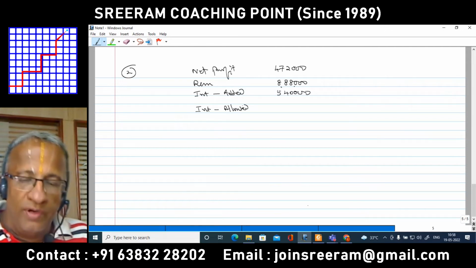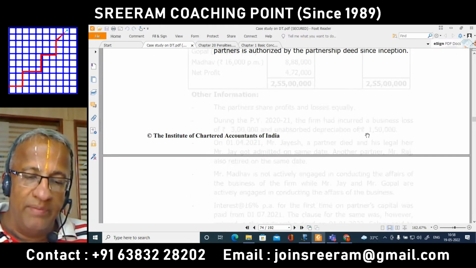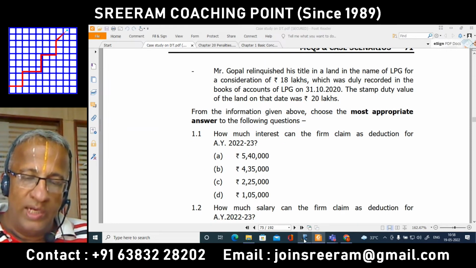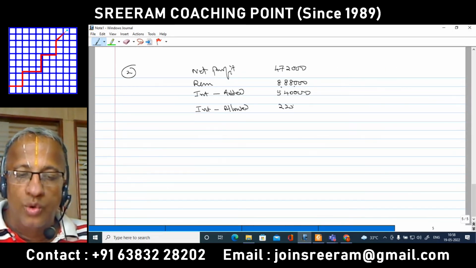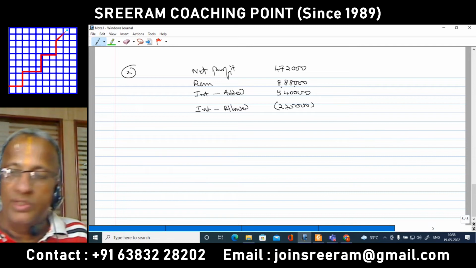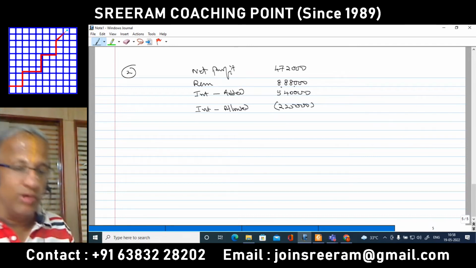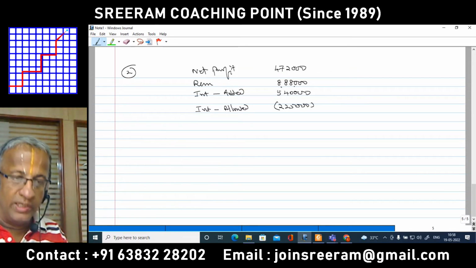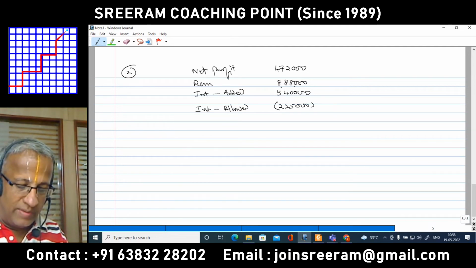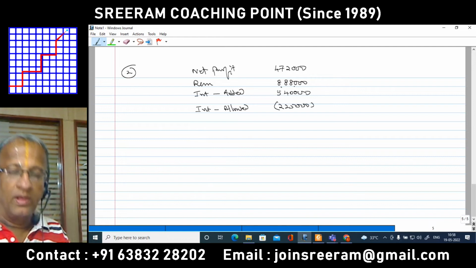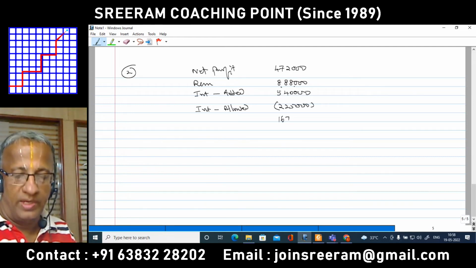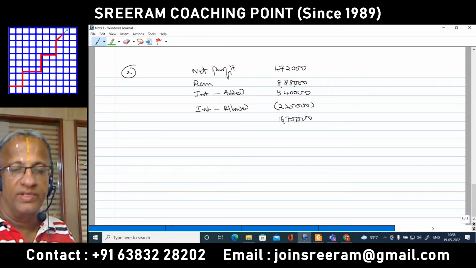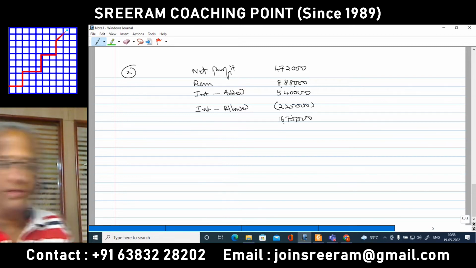Just now, the answer for the previous alternative that we have taken up. So that being 2 lakh and 25,000. So by deducting 2 lakh and 25,000 as allowed amount, adding back 5 lakh and 40,000, we are bringing out the appropriate income for the purpose of finding out the maximum permissible remuneration. 16 lakh 75,000 is the book profit.